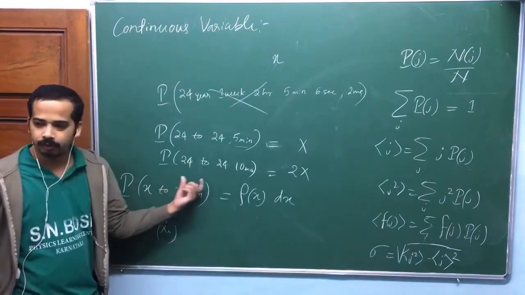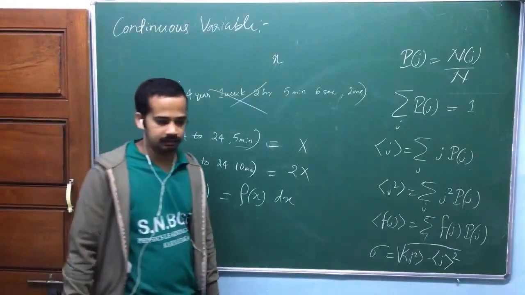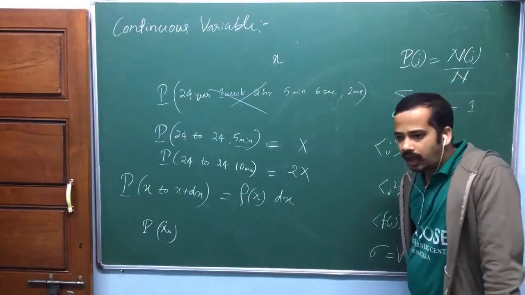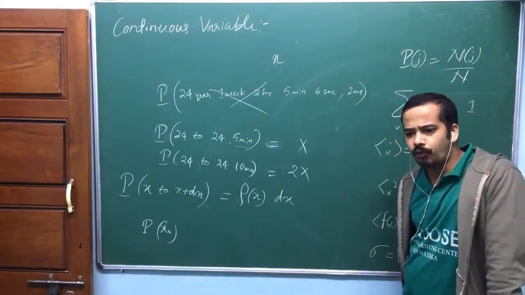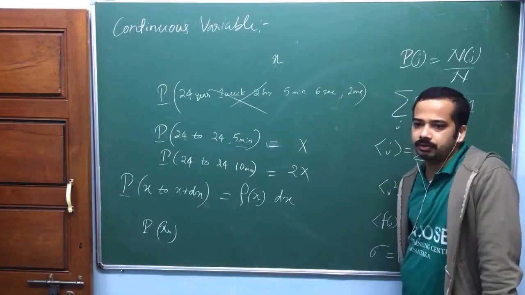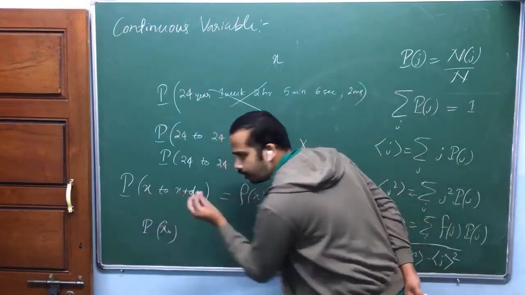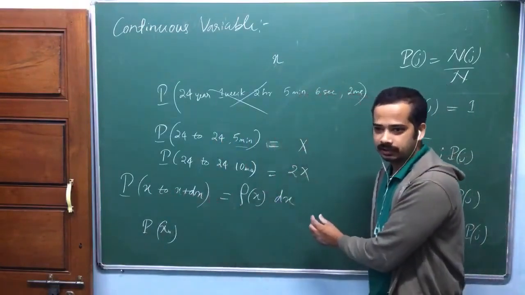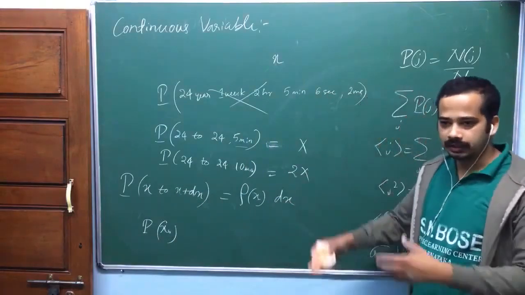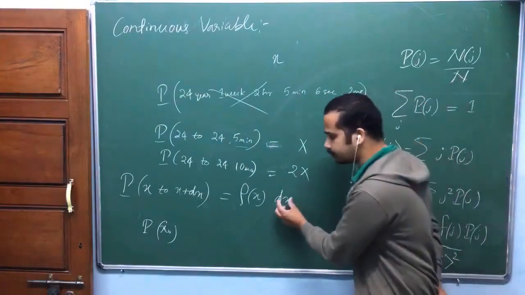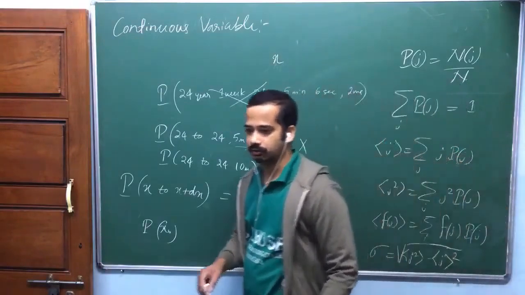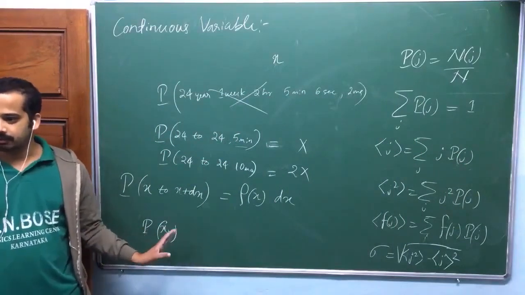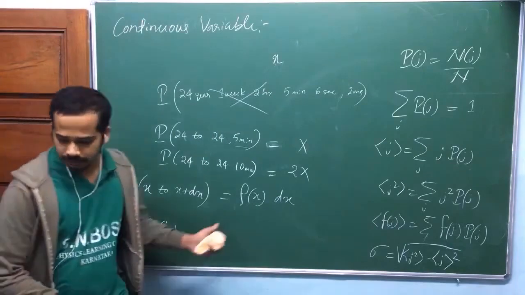You can only talk about probability in some interval. Are you getting my point? Just read Griffiths, that's the best example he gave. You can't talk about the probability of getting one particular sharp value in a continuous distribution. You can only talk about probability within some range. Mathematically, this dx is very, very small in any continuous distribution, but it has some width, not 0. A range from x naught to x naught plus 0 cannot be defined in a continuous distribution. So this is the basic idea.